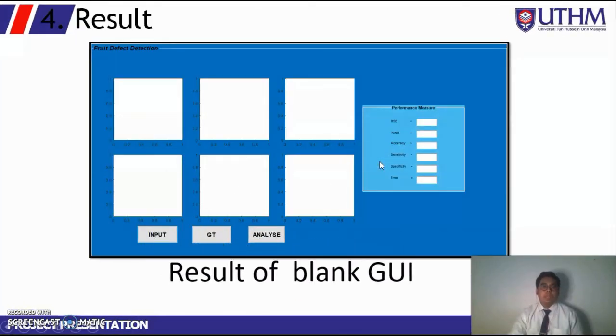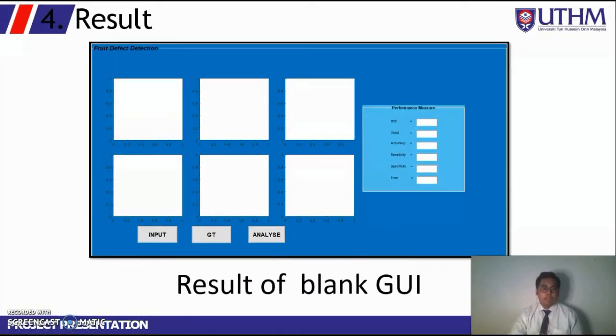Lastly, the result of the construction of the GUI. As we can see, there are 6 different blank spaces required for the 6 different images. There are also 3 types of buttons that the user has to click, and also the performance measure panel.